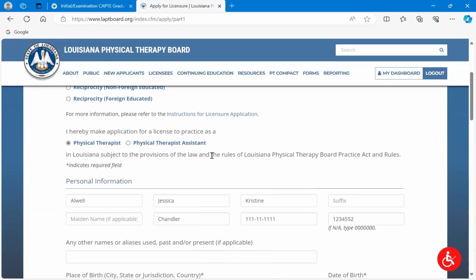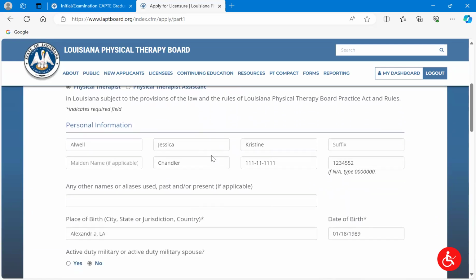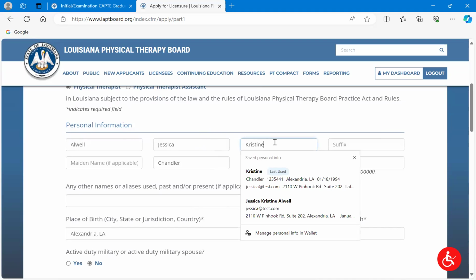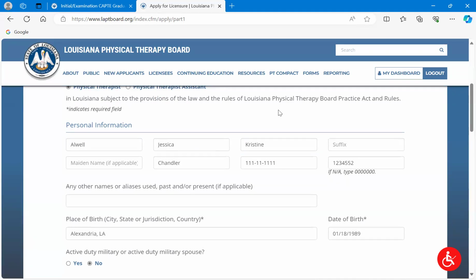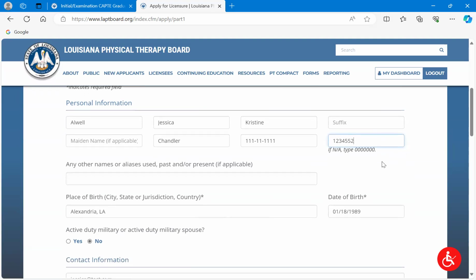Now, I've previously entered some information on this application, so this is going to make it a little faster for us to look at. I want to make note that on ours, you have to put your last name before your first name. So just make sure you're paying attention to that and you actually put that last name first. If you don't, we will have to send the application back to you to make a correction, okay? And then for your middle name, if you have a middle name, please put your full middle name, not a middle initial, okay? If you don't have a middle name, then you can just put NA because not everybody has one.